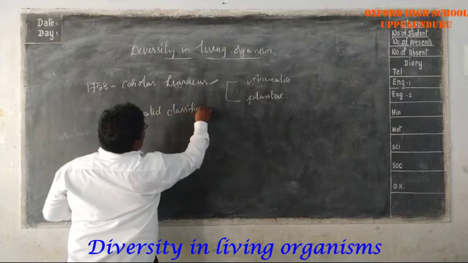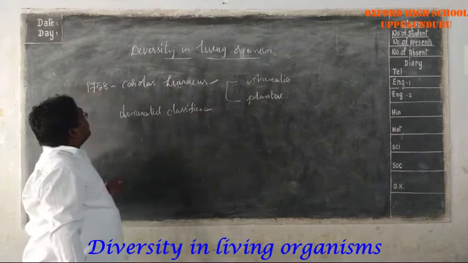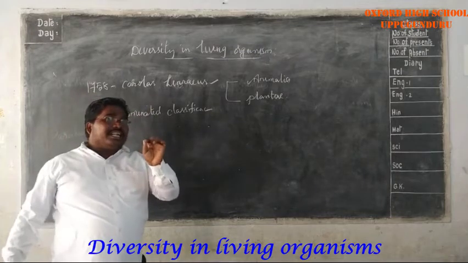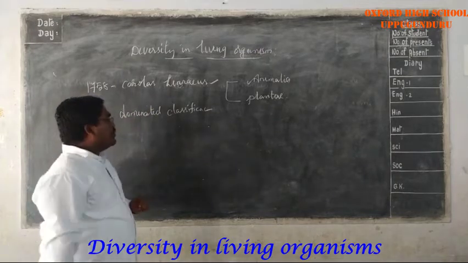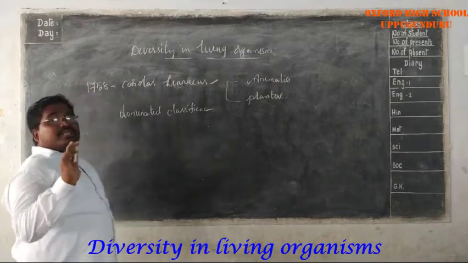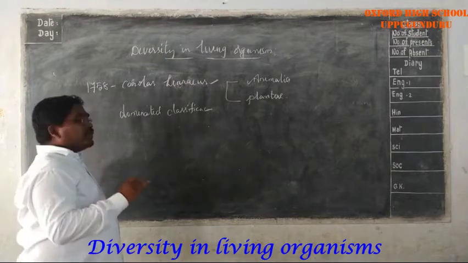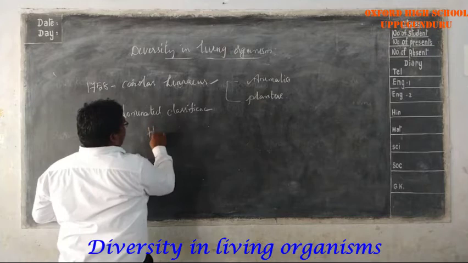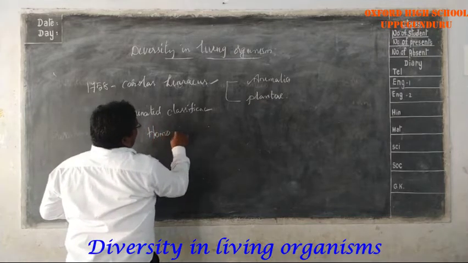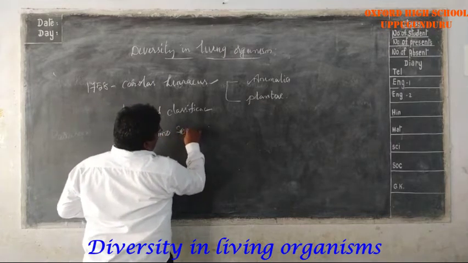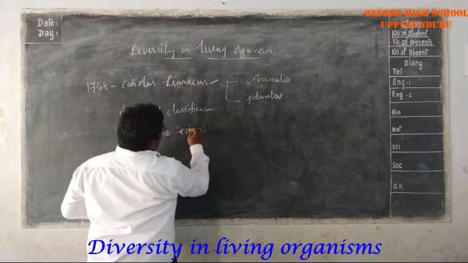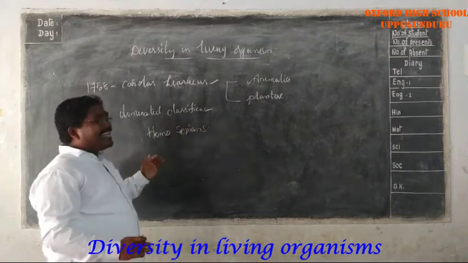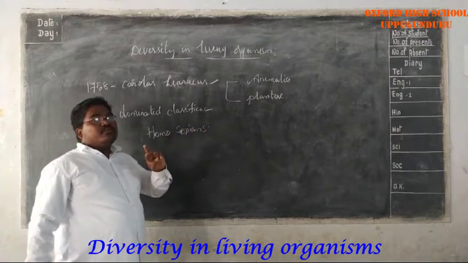In this binomial classification, Linnaeus gave each organism two names, the former one and the latter one. For example, for human beings, our scientific name is Homo sapiens. As I already told you, Linnaeus gave each organism two names.